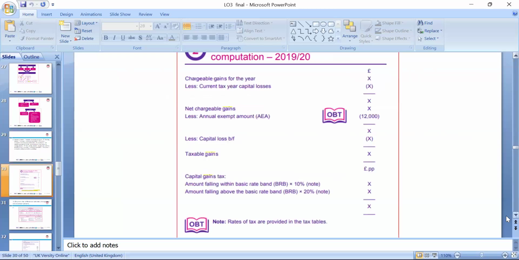Please, we can say: chargeable gain for the year, less current tax year capital losses if you have any, gives the net gain. Next, the annual exempt amount, which is like the personal allowance for capital gains, 6,000 as we said earlier, less the capital loss we have, the charge we have, and so on.